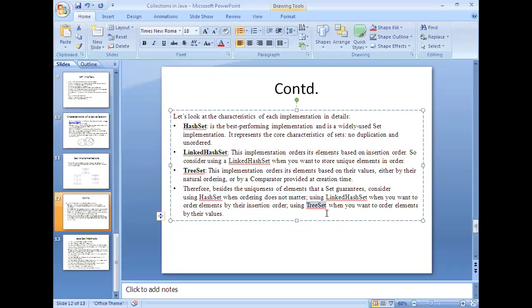follows the mechanism of a binary search tree, a tree kind of format, as you can imagine, right? When you want to order the elements by their values, or if you want to keep the list of elements in insertion order, you will go with the linked hash set. Unordered will go with the hash set. Tree set is for when you want to order the elements by values rather than insertion order. Okay, so these are the three different approaches used for implementing the set interface, right?